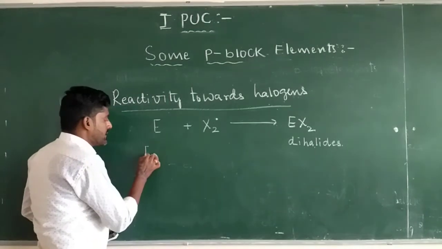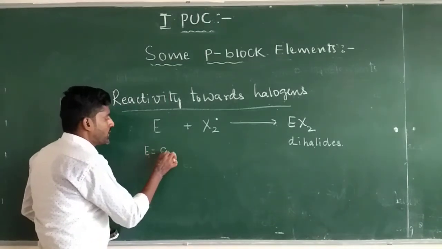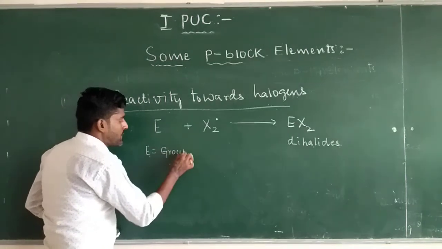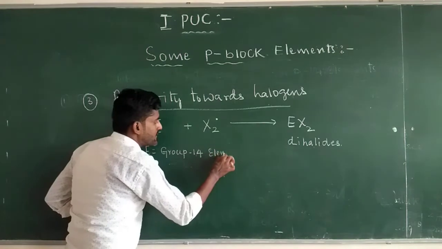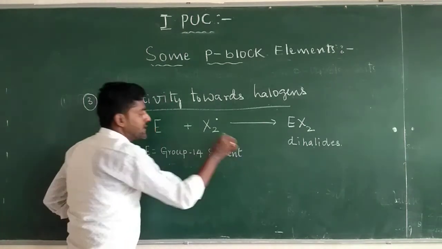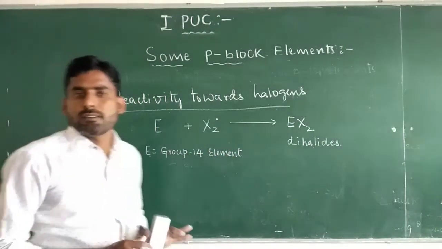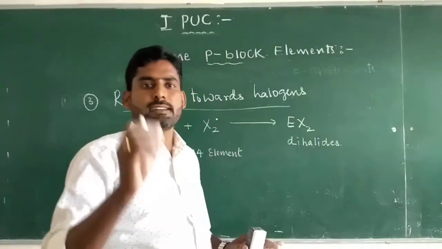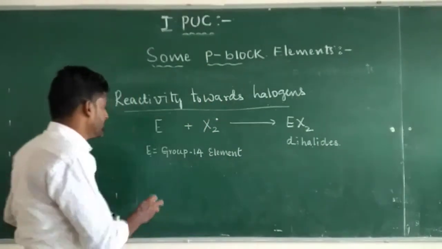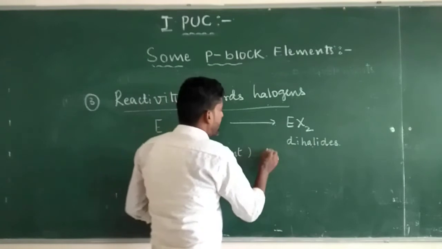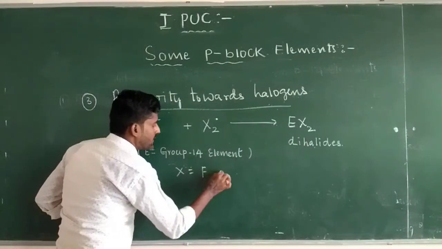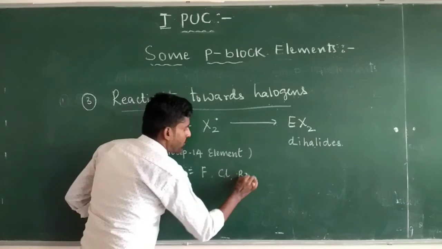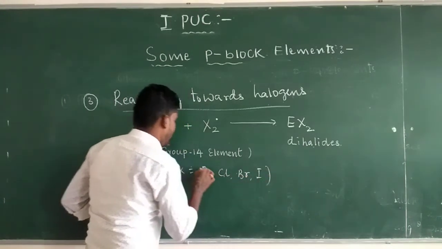Here E is nothing but group 14 element: carbon, silicon, germanium, tin and lead. And X means fluorine, chlorine, bromine and iodine.